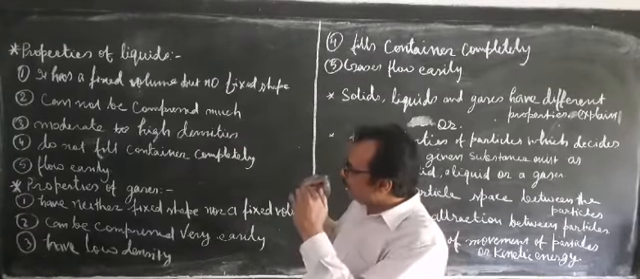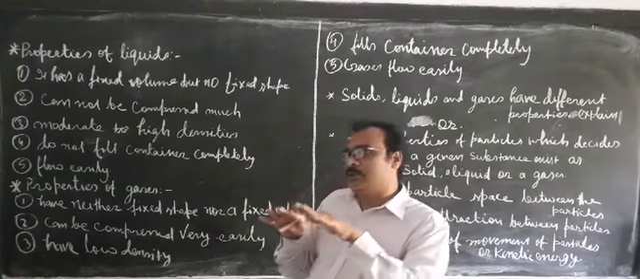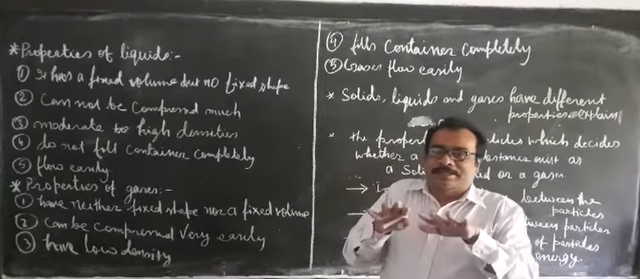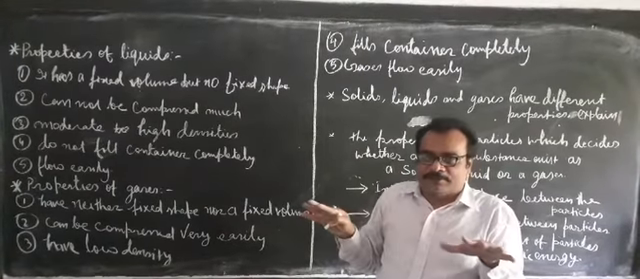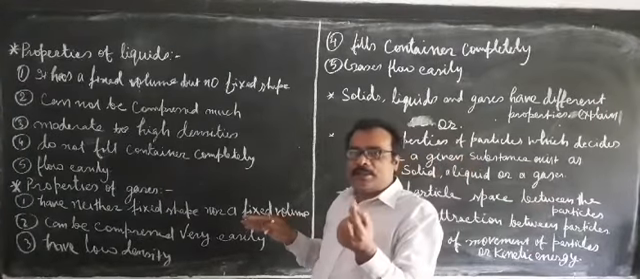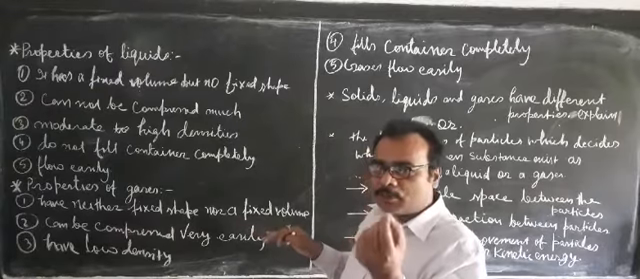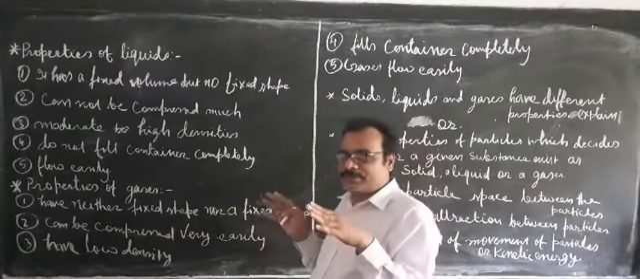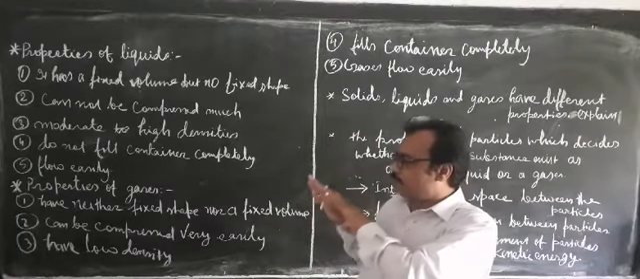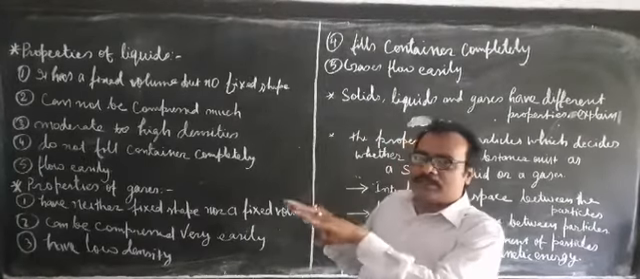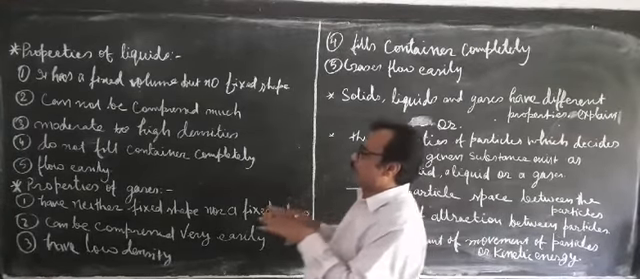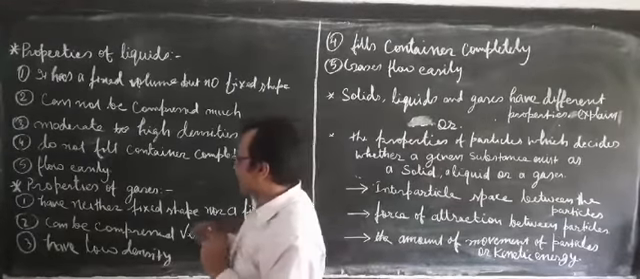Since the interparticle space is not fixed for each and every liquid, the interparticle spaces are different. Since the interparticle spaces are different, even the atomic mass, the molar mass of the liquid particles, are different. Since the mass of the particles and the interparticle space are different for different liquids, that is why liquids have moderate to high density.